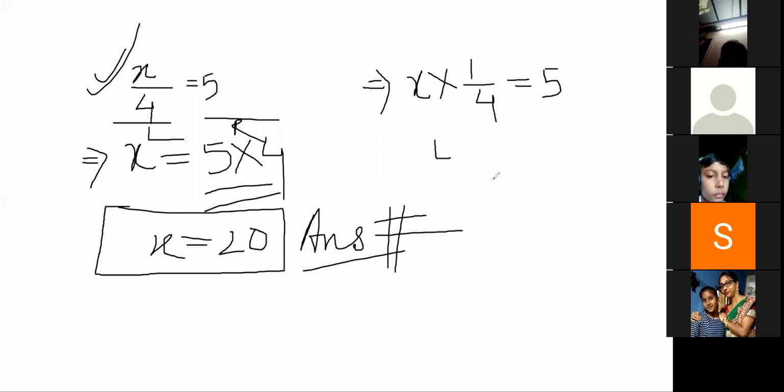Sir, first, there is a question: x by 4 is equal to 5. First, we have to check whether it is a linear equation or not. Excuse me, what is a linear equation?